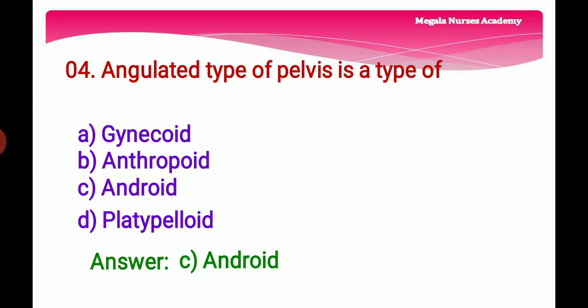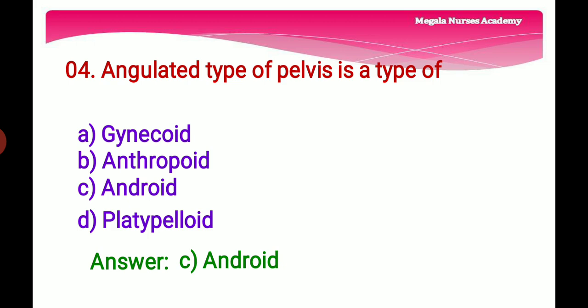Fourth question, angulated type of pelvis is a type of option A, gynecoid. It is a typical female pelvis. And option B, anthropoid. It is a narrow and deep pelvis. And option C is android. This resembles the male pelvis. And option D, platypelloid. It is otherwise called flat pelvis.